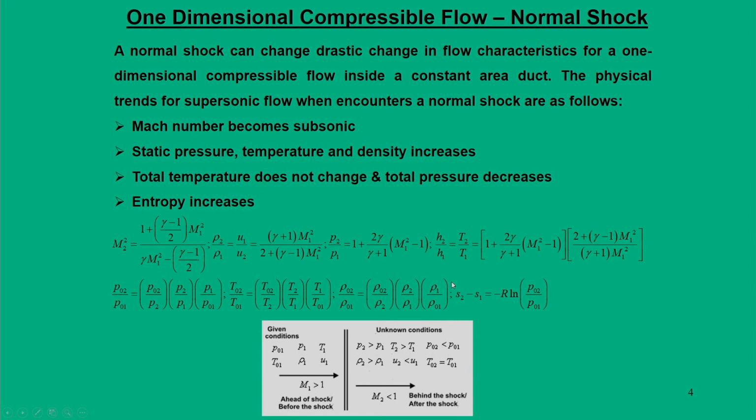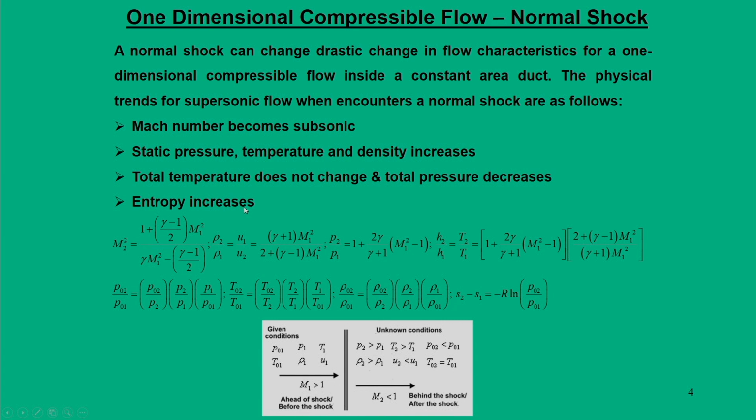Through these equations one can say that across a normal shock the flow becomes subsonic, that is after the normal shock the flow becomes subsonic, static pressure, temperature and density will all rise, the total temperature does not change, but the total pressure decreases and entropy increases.